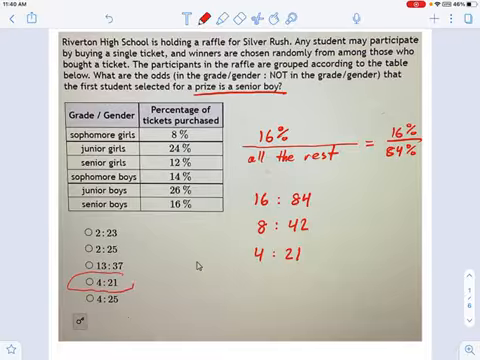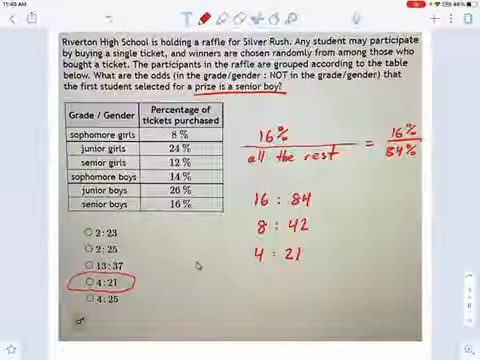In other words, not great odds that there's going to be a senior boy. And maybe if the senior boys had the participation rate of junior boys, you'd have better odds, but that's what we're dealing with in this one. These odds problems, something success to failure, it's just a fraction.